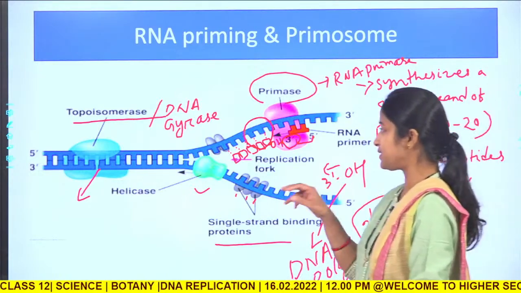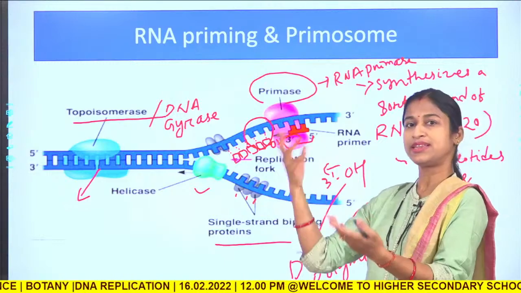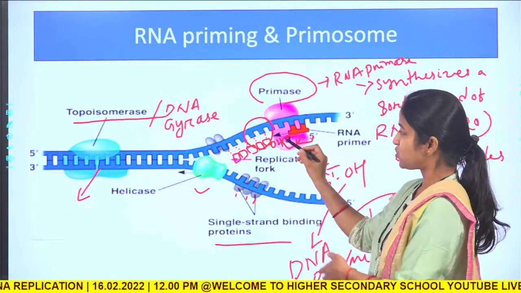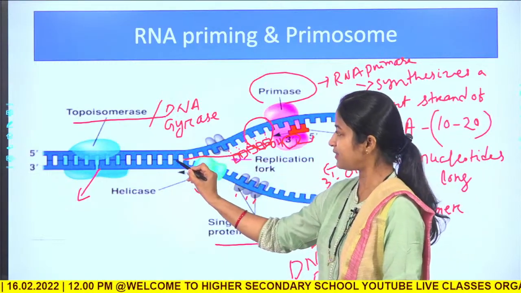This DNA polymerase enzyme will then go on synthesizing this strand of DNA continuously like this.